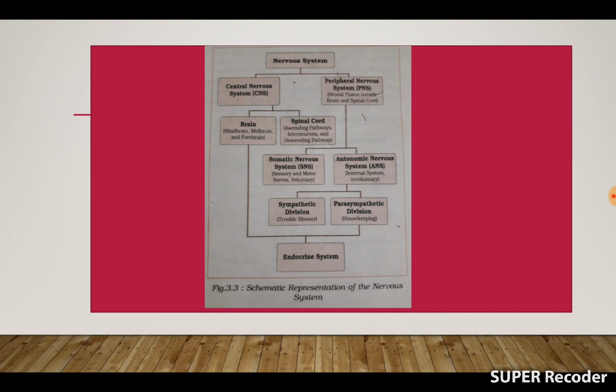And as a whole, the brain and the autonomic nervous system together are responsible for some hormonal secretions, and that is mainly related to the endocrine system. So this is the schematic representation of the nervous system. Although the nervous system actually works as a whole, for the ease of study we divide it into these parts so that we can understand all these parts in a very detailed manner.